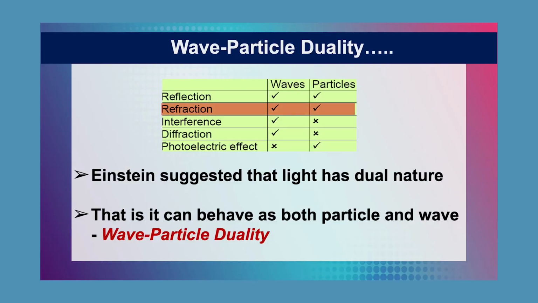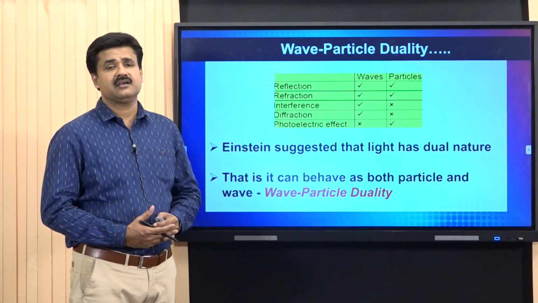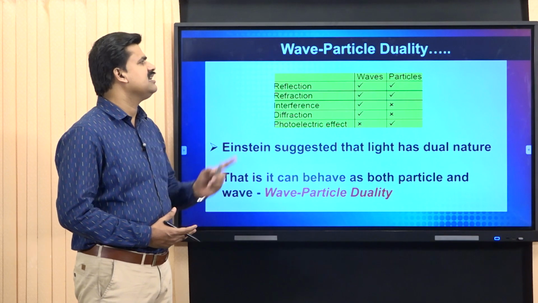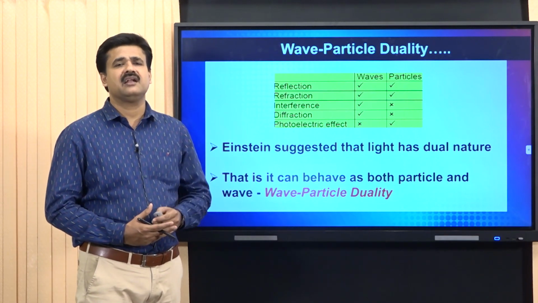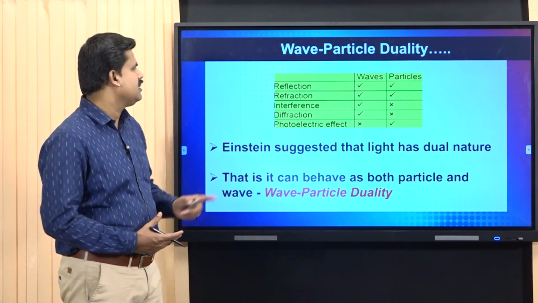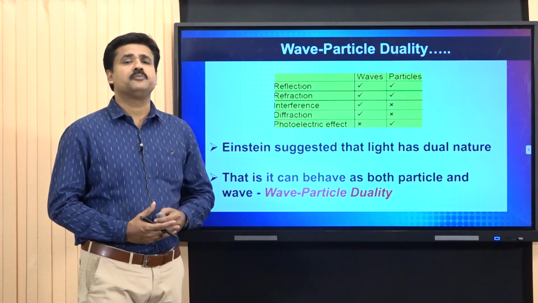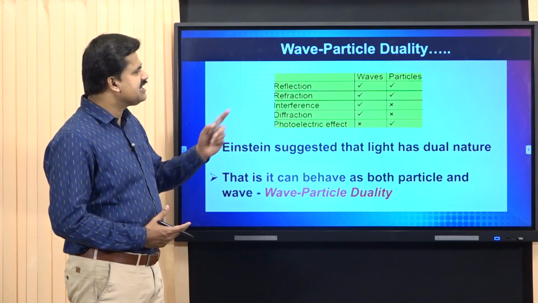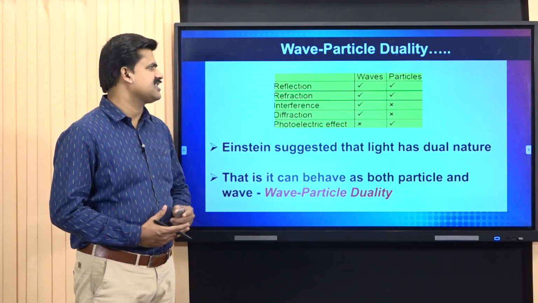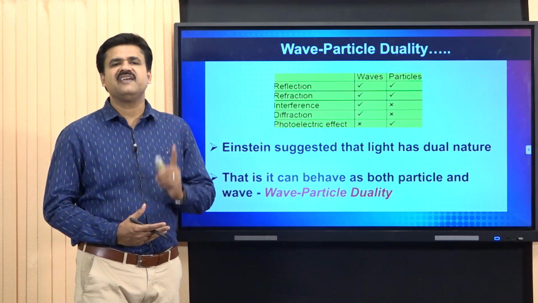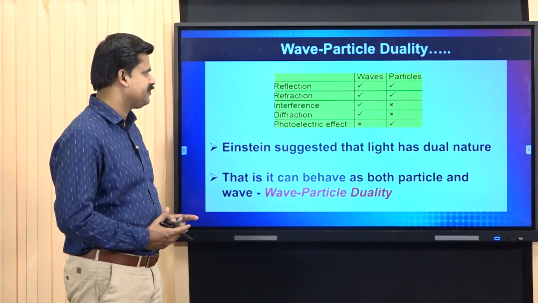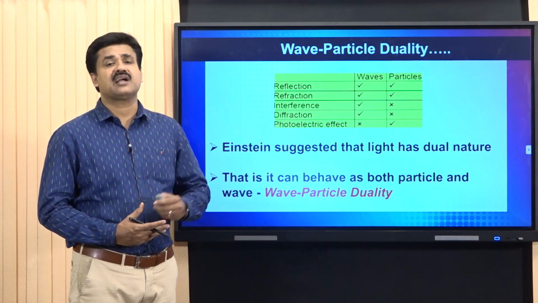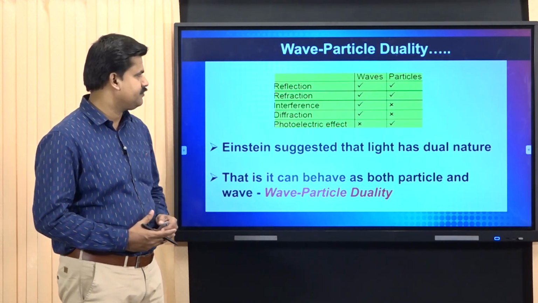Refraction is also an important phenomenon shown by light that is supported by both the wave and particle characters of light. Moving on to another optical phenomenon called interference, it can be illustrated based on the wave nature of light. That is, particle property has no connection with interference.